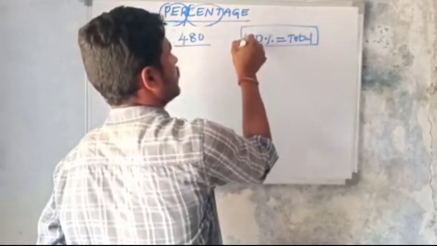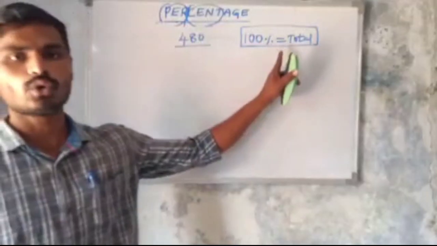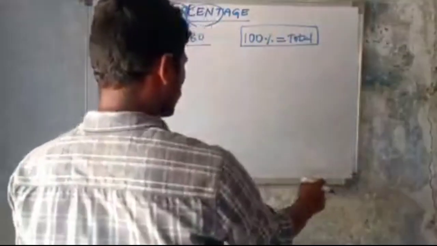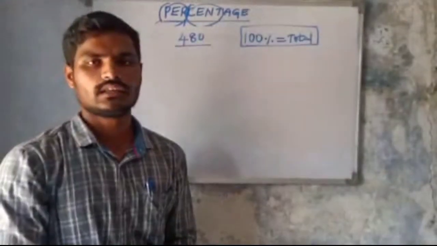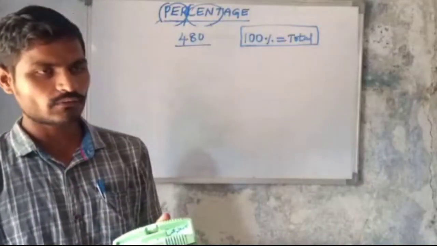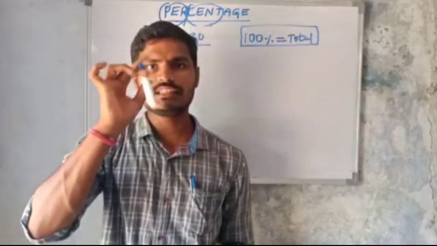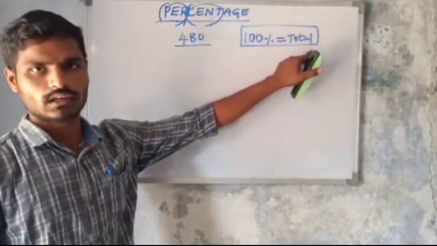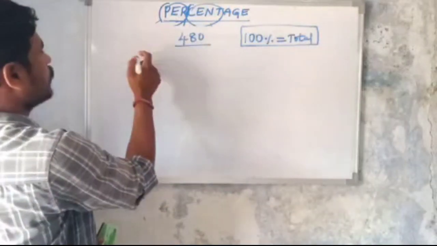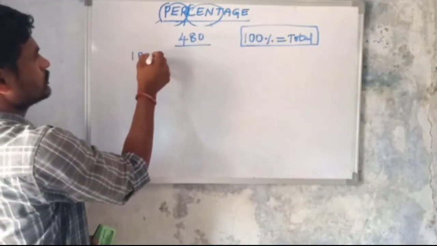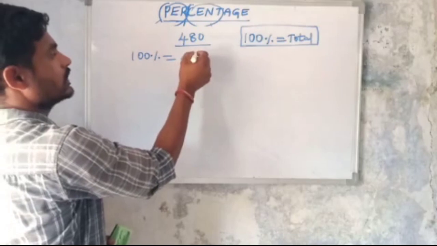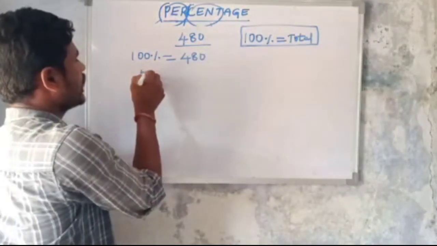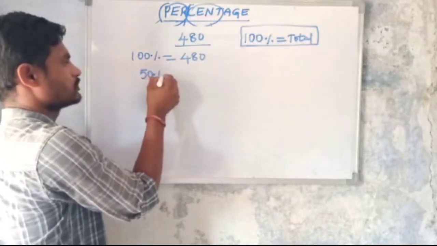We should remember 100% equals the total. What is 100% of this board? This board, the total. What is 100% of this marker? The total, this marker. So 100% equals the total, and 100% of 480 is 480 only.